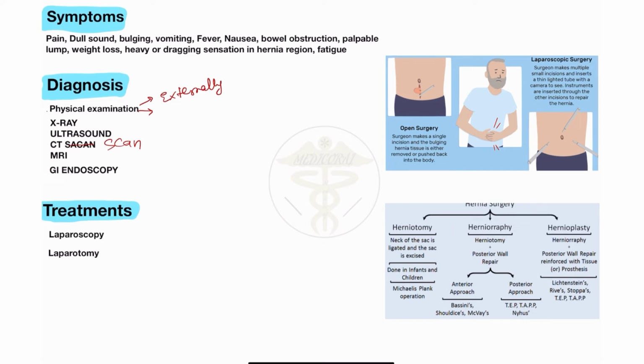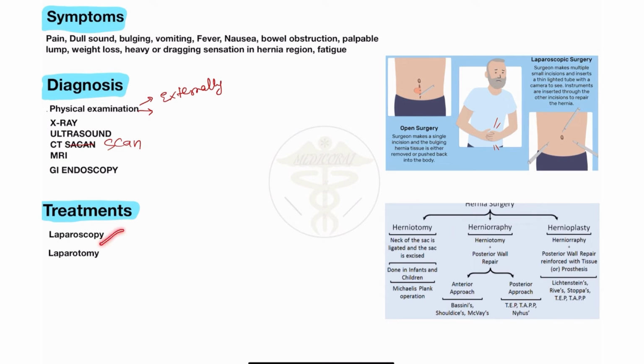So on the basis of different positions we will do MRI, X-ray and CT scan for the diagnosis of hernia in the regions of different positions, like femoral, inguinal, pelvic, umbilical, paraumbilical. So on the basis of different positions, we will use different types of diagnosis for this type of hernia. Lastly, what treatment will we do for the hernia?